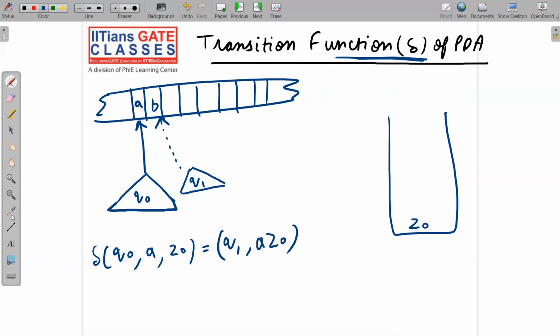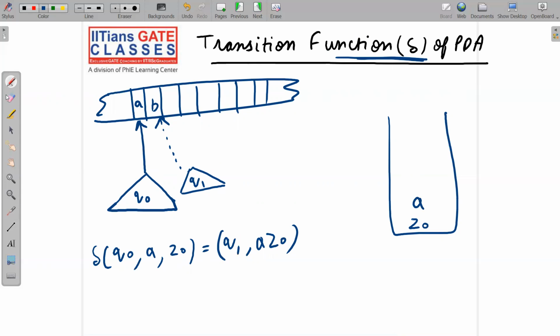When I apply this move, what will be the situation of the PDA? Initially at Q naught, we have read A. Now we are jumping to the Q1 state. So the finite state control will be here, and A and Z naught are pushed onto the stack. So A and Z naught will be pushed.